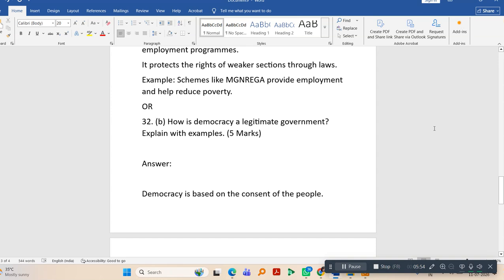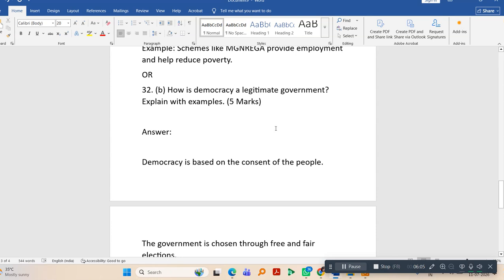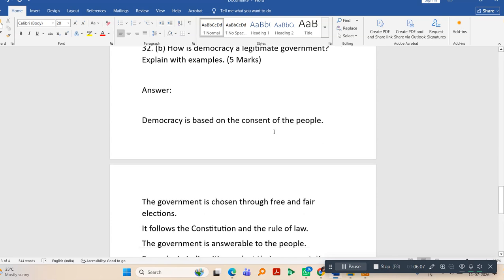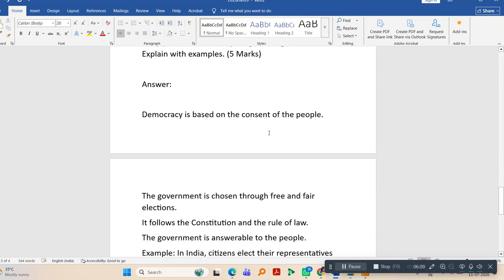Now I'm going to discuss the 32nd question, the B part of 32nd question. How is democracy a legitimate government? Explain with examples. Democracy is based on the consent of people. The government is chosen through free and fair elections.